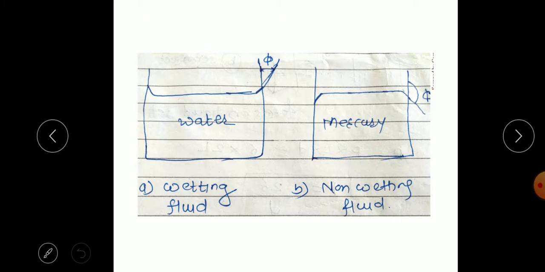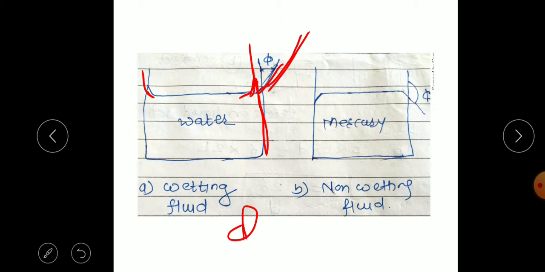So if you consider water in a container, the water nearer to the solid surface will be slightly contracted because of the surface tension. The tangential component to the surface is shown here, and this is the wall of the solid surface. This phi is called the angle of contact.